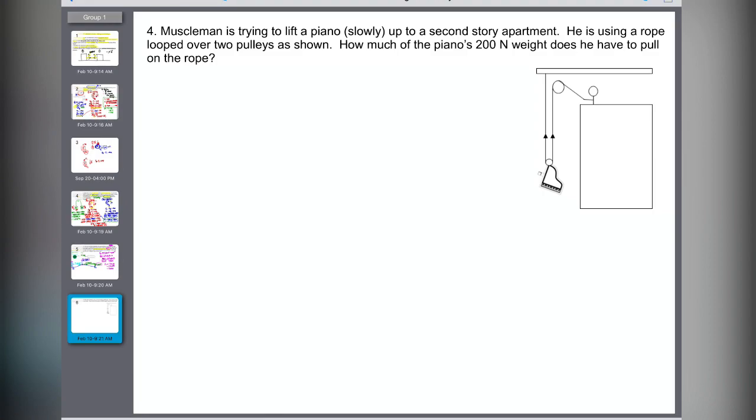Okay, last one. A muscle man, like me, I'm super strong, is trying to lift a piano slowly. Don't you hate this word? Slowly also means acceleration equals 0. Yep, assumption. And it is now using a rope. If the piano has 200 Newton weight, they're telling you that weight means Fg. They're telling you Fg is 200 Newton down.